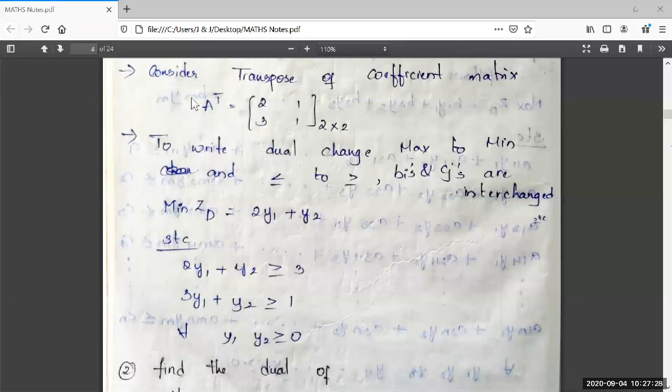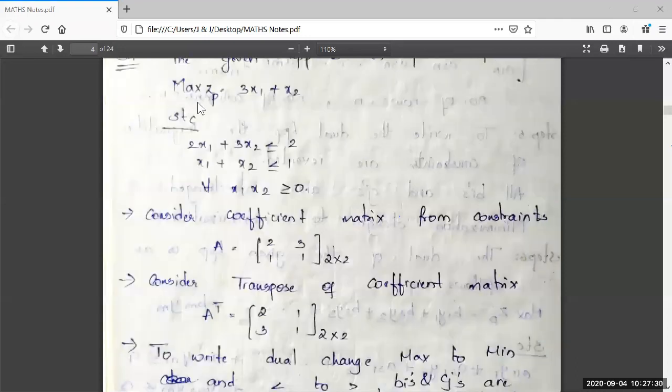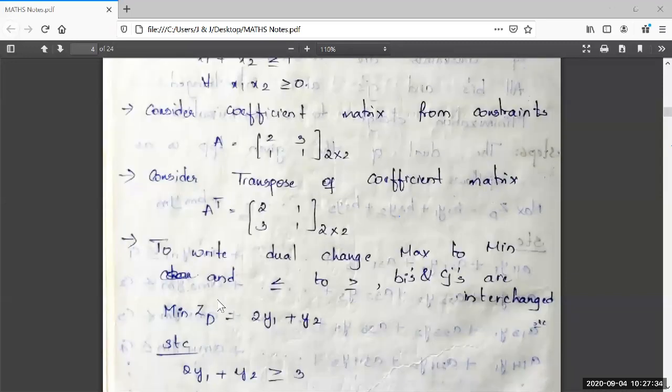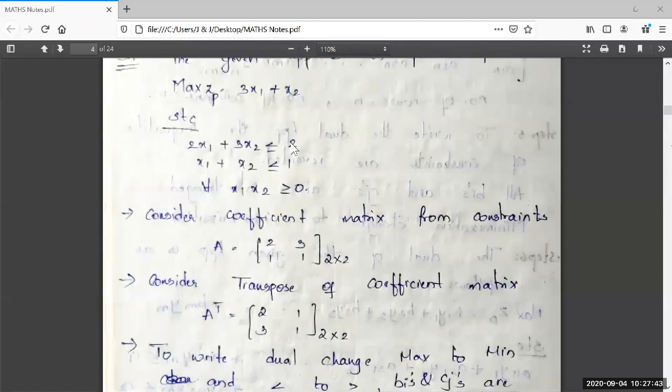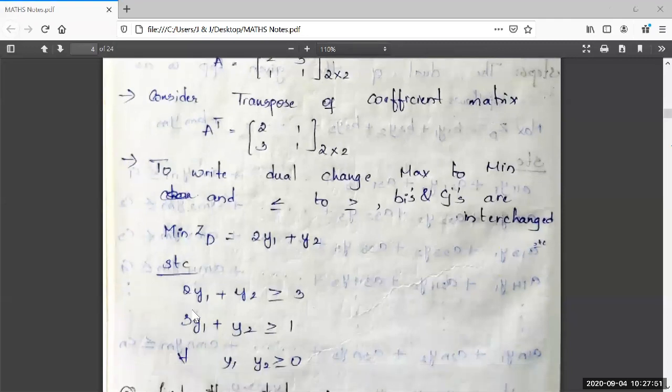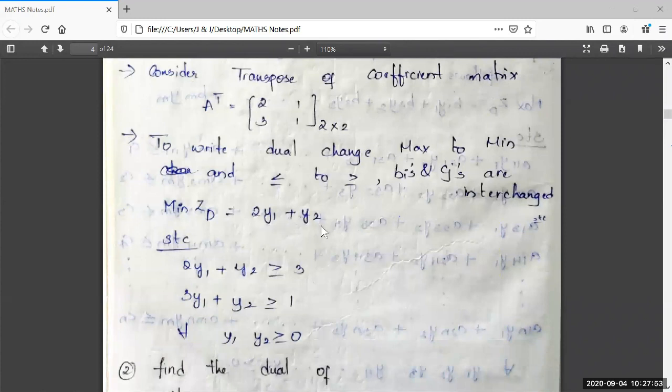In primal LPP, it is maximum ZP. The dual LPP is min ZD. Here D indicates that it is the dual LPP. Min ZD is equal to 2y1 plus y2. That is, 2, 1, or the B values, are taken in the objective function part, and the variables are y1, y2 instead of x1, x2.